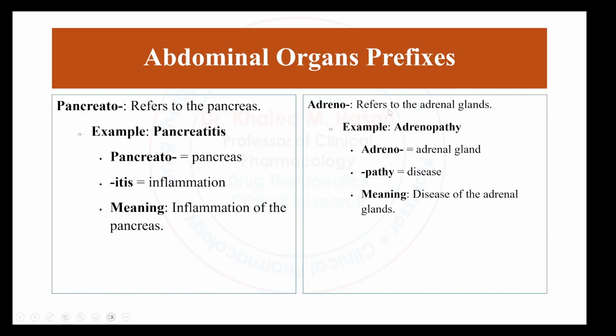Adreno refers to the adrenal gland. This gland is located above the kidneys, on the right and left side of the human body. Adrenopathy means disease of the adrenal gland. Adreno means adrenal gland, pathy means disease. The meaning of adrenopathy is disease of the adrenal gland.